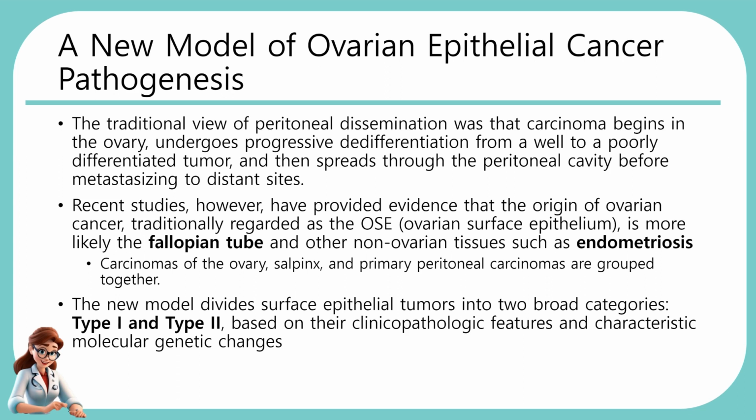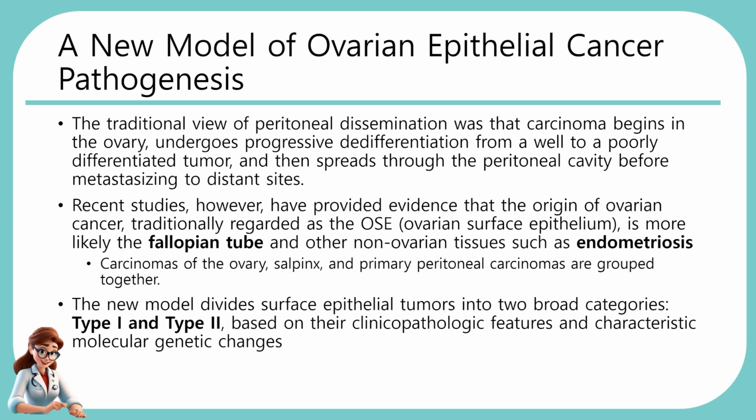The traditional view of peritoneal dissemination was that carcinoma begins in the ovary, undergoes progressive dedifferentiation from a well to a poorly differentiated tumor, and then spreads through the peritoneal cavity before metastasizing to distant sites.